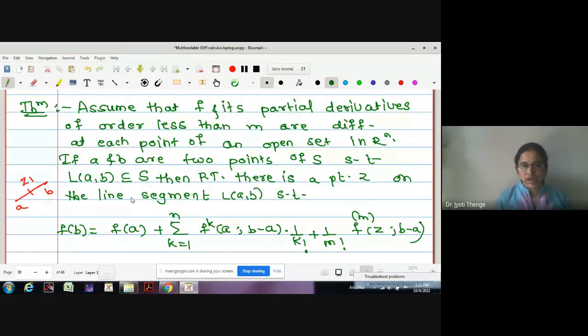Correct? Up to m minus 1 partial derivatives exist and those are also differentiable, meaning partial derivatives of order m are possible. And it is defined at each point of the open set of the domain. And if A and B are any two points of the set, the line joining the two points is in the same set, and hence we want to prove this statement.